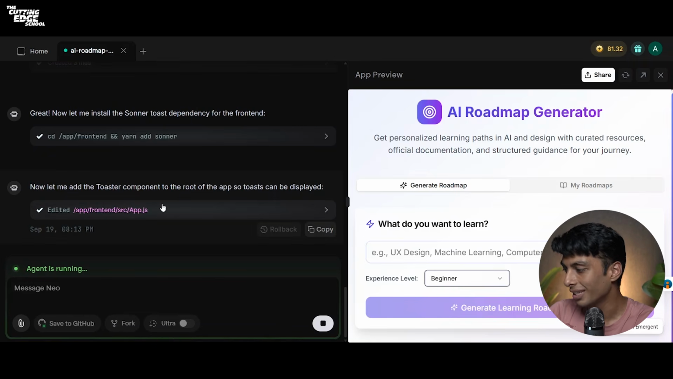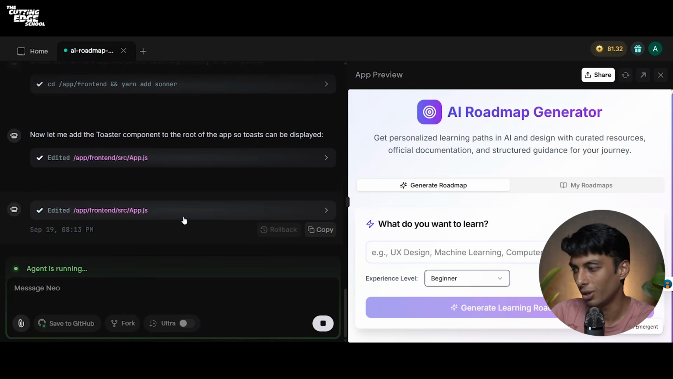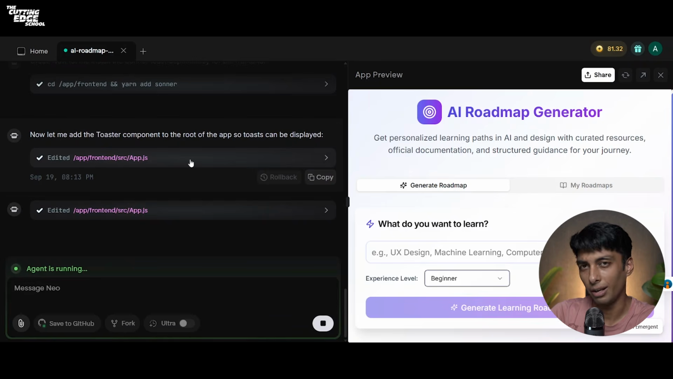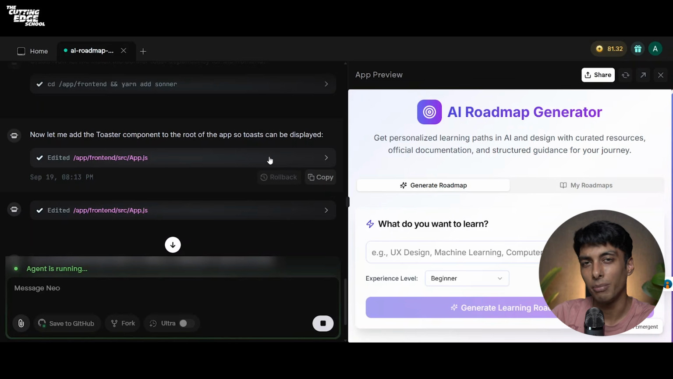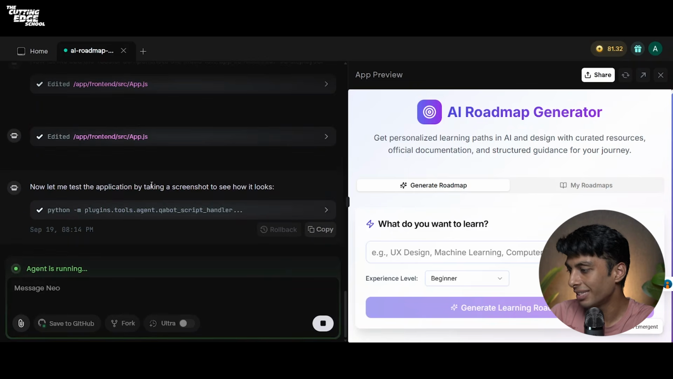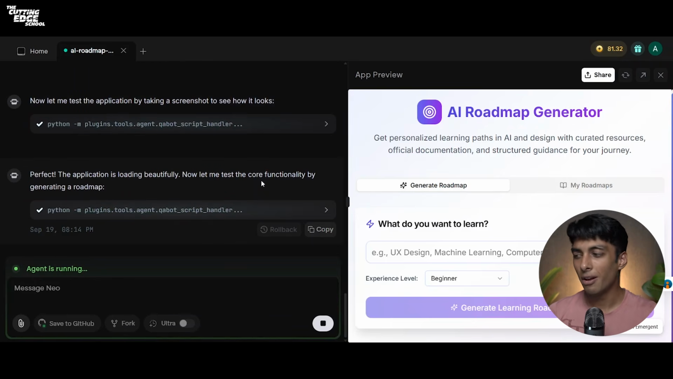On the left side, you can see that it has already edited your app/frontend/src/app.js. App.js is your entry file for your application. Let us see what's in the app.js. It says import toast from Sonner, and it corrected it to import toast, Toaster from Sonner. Now this is a coding syntax that you don't need to worry about. It will be taken care of by your Emergent agent. Now let me test the application by taking a screenshot to see how it works. Since we have selected the agent, it is completing the testing for you. It says perfect. The application is loading beautifully.